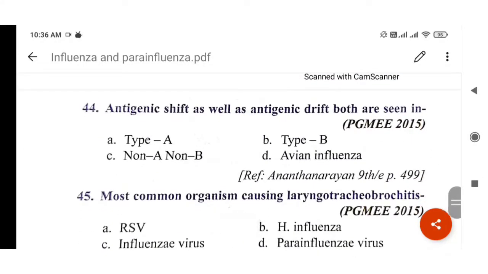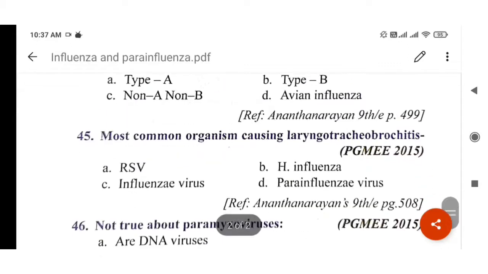Next question. Antigenic shift as well as antigenic drift, both are seen in type A. I told you this one. Both shift and drift are seen in type A. And if the question comes separately, like antigenic shift is seen in, then also type A. Antigenic drift is seen in type A. This is a PGMEE 2015 question. Reference Anantha Narayan.